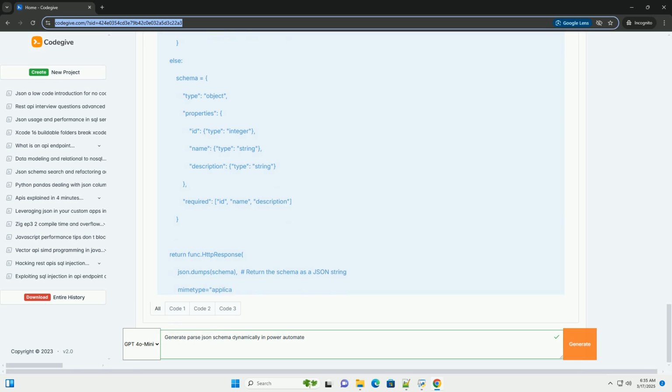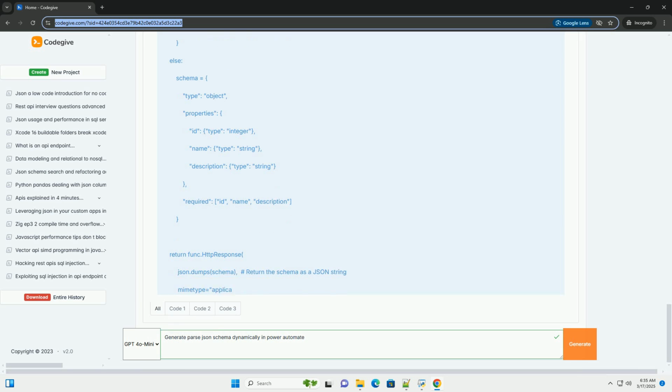Return schema as JSON: json.dumps(schema) converts the Python dictionary schema into a JSON string. The MIME type equals application/json ensures that the response is properly formatted as JSON. Local testing: the if __name__ == "__main__" block provides example code for testing the Azure function locally using the requests library.